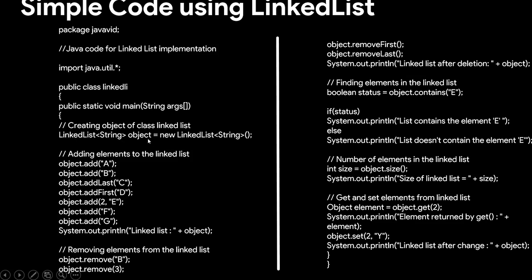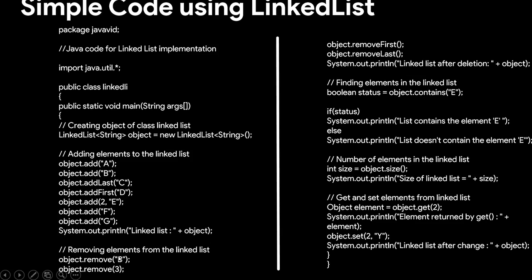LinkedList<String> object = new LinkedList<String>, which is basically a string type of linked list which is declared over here, and we add the elements A, we add the element P here, C at the last, D at the first, and we add E at position 2, F and G, and we print out the linked list over here using the object.